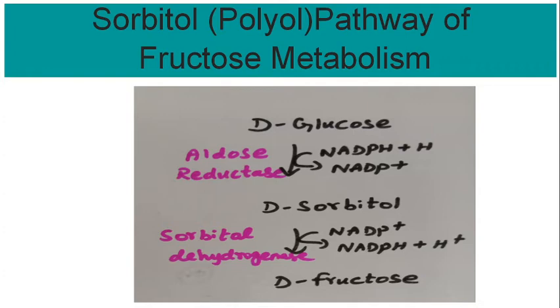Hence, the sorbitol cannot cross the cell membrane, which leads to accumulation of sorbitol in the cells, and a huge amount of sorbitol accumulation increases the osmotic pressure in the intracellular fluid and impairs the normal cellular functions, resulting in cataract formation, retinopathy, nephropathy, and peripheral neuropathy. These pathological changes are commonly seen in uncontrolled diabetes mellitus.